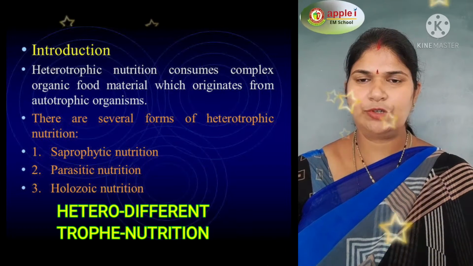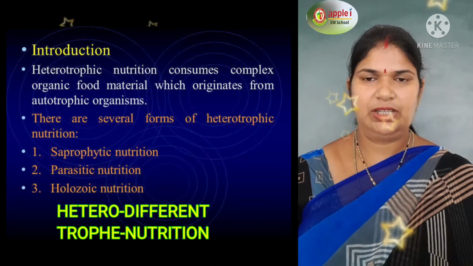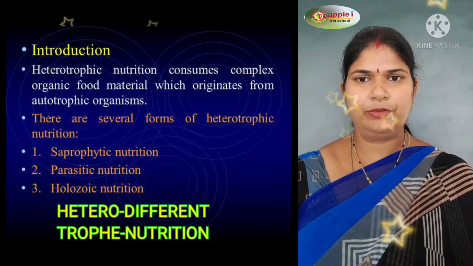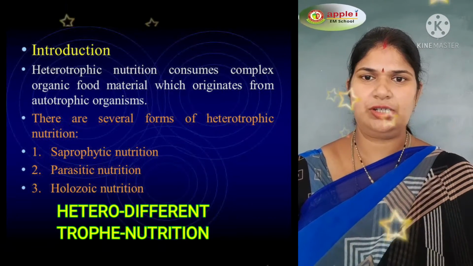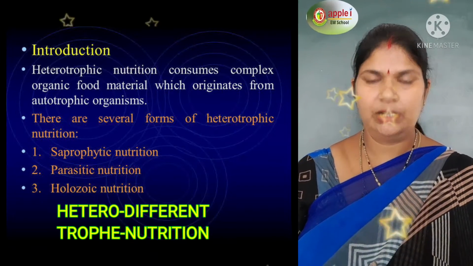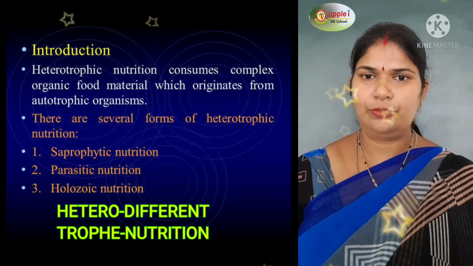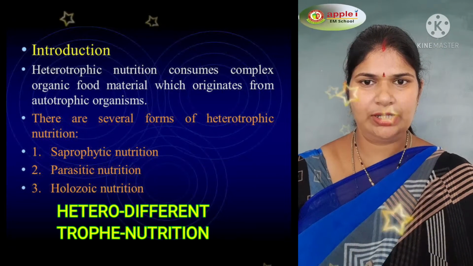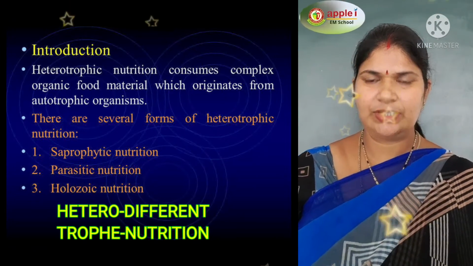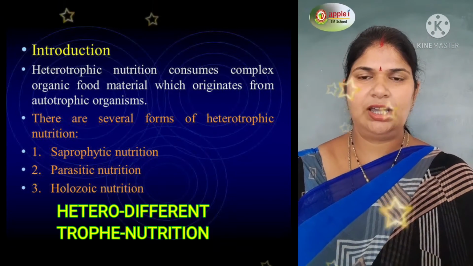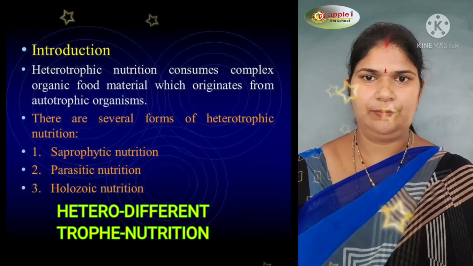There are different types of heterotrophic nutrition. One type is saprophytic nutrition, another type is called parasitic nutrition, and the next type is known as holozoic nutrition. Under heterotrophic nutrition, we will learn about saprophytic, parasitic and holozoic nutrition.